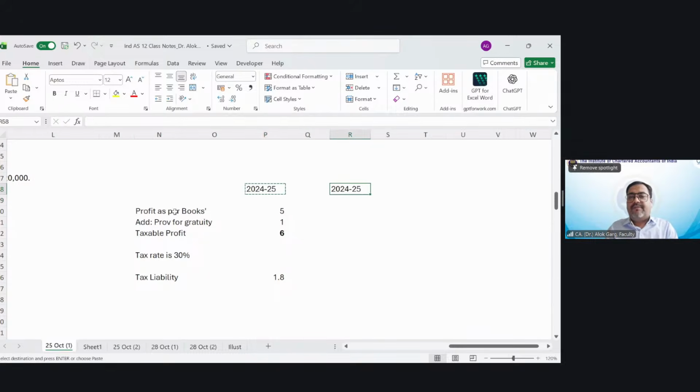Now let's come to 2025-26. In 2025-26, the company has the same profit in the books.